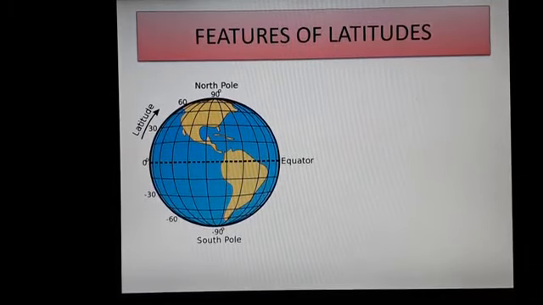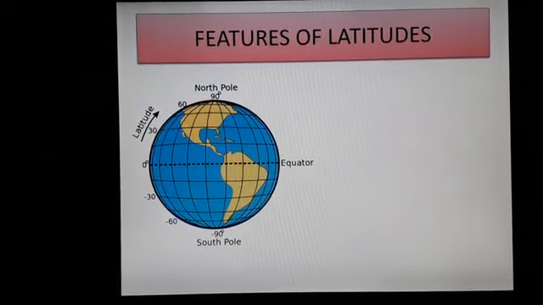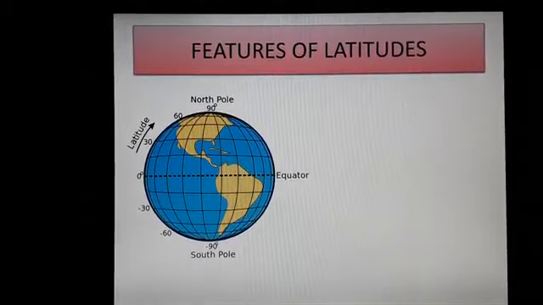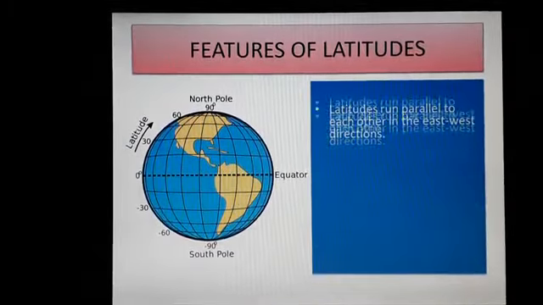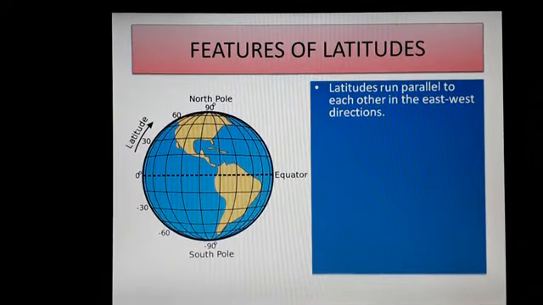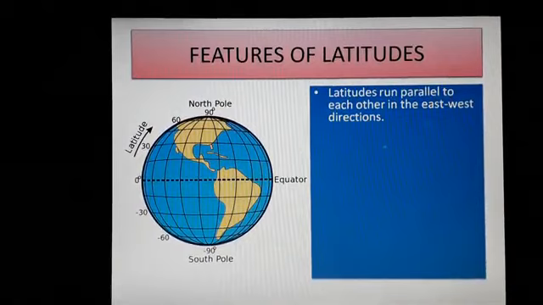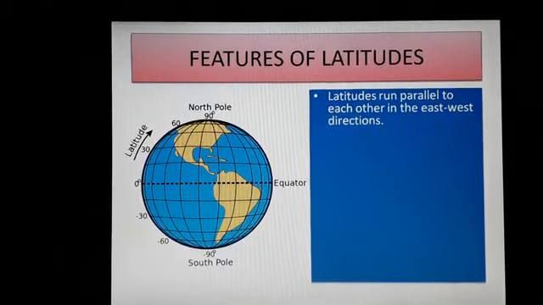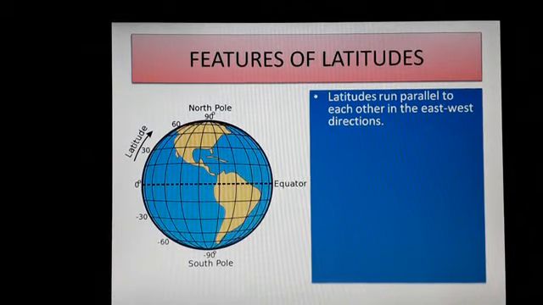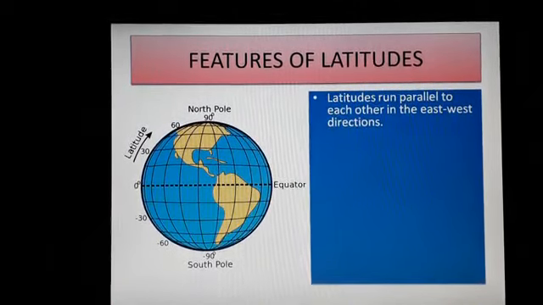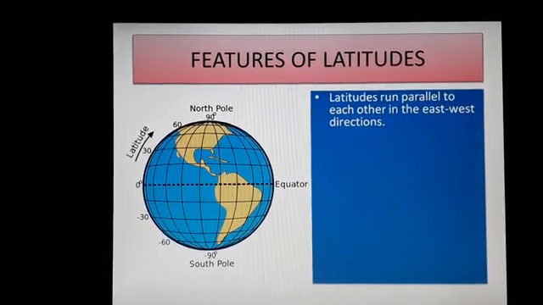Features of latitude. The equator is the longest latitude. The latitudes run parallel to each other in the east-west direction. The length of the parallels decreases as we move away from the equator towards the poles. Thus, the equator is the longest latitude.